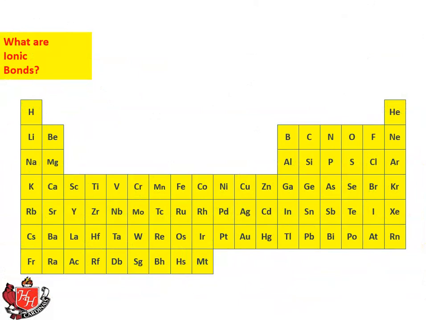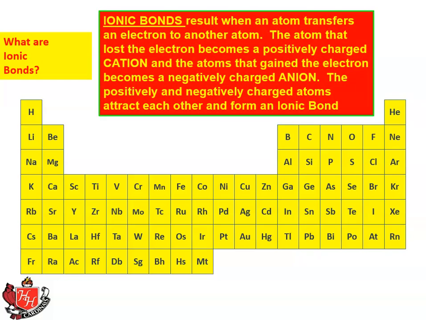So now we're going to move to the next type of bond. The next major type is an ionic bond. An ionic bond is formed between a nonmetal, the ones we were just talking about, and a metal. And that's anything else on the periodic table that's not a nonmetal. So ionic bonds result when an atom transfers an electron to another atom. So they're not sharing electrons. One atom is completely giving up its electron to another atom.